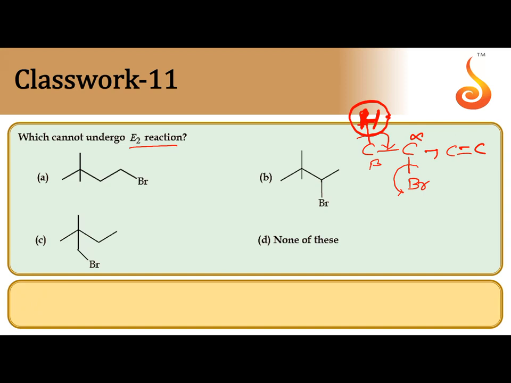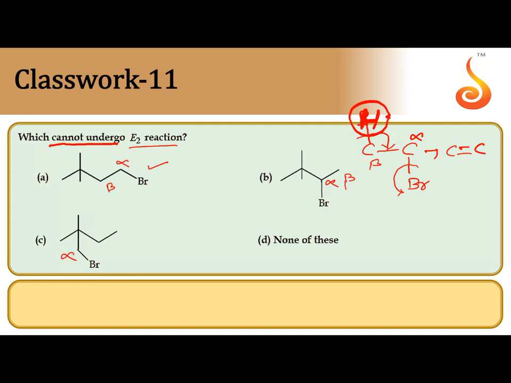They are asking which cannot undergo it. In option A, this is alpha carbon, this is beta carbon. Beta carbon has hydrogen, so it gives E2 elimination. Next, option B, alpha carbon, beta carbon. At beta carbon, 3 hydrogens are there, so B also can give E2 elimination.